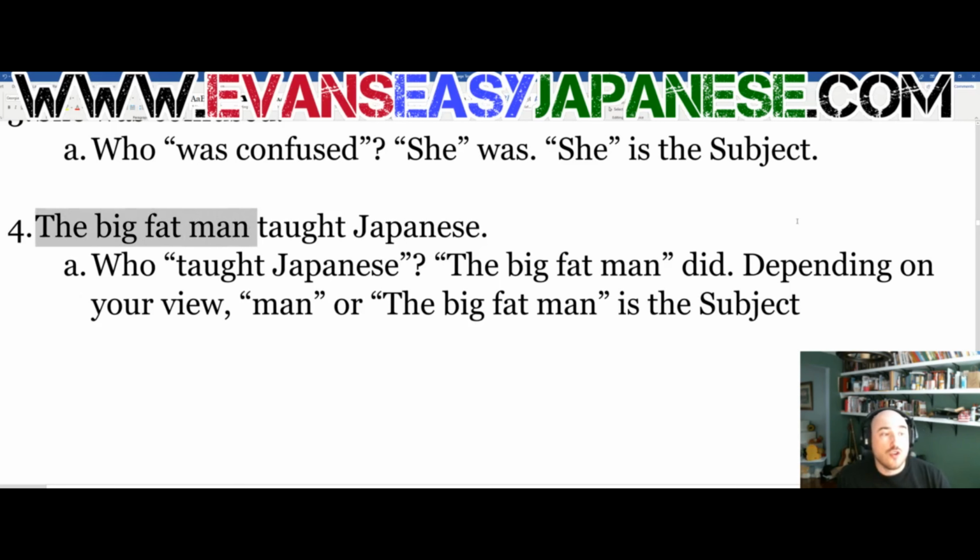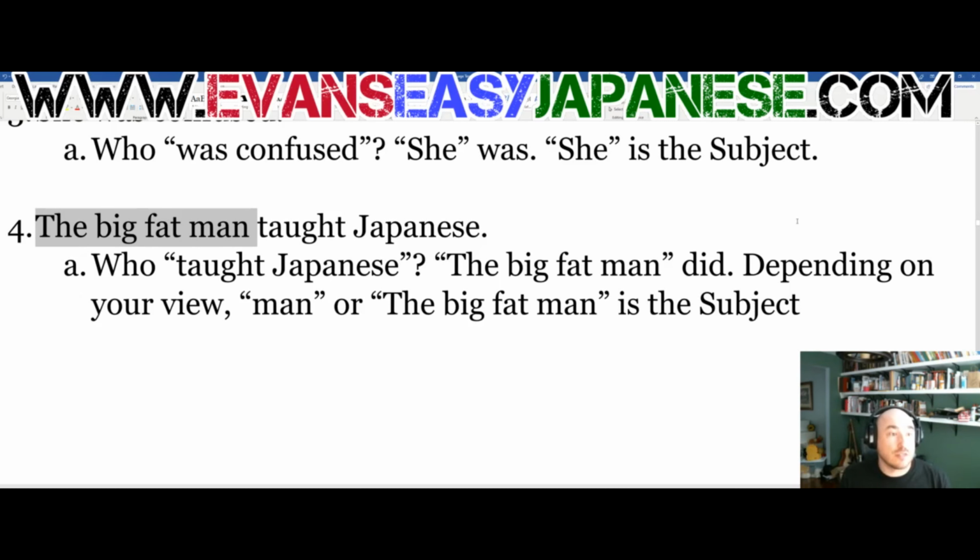Okay, so notice how our subject is more than one word. When it's a bunch of words together, it's a phrase, or it's a noun with a relative clause. This one doesn't have a clause, but this one is a phrase. But let's not worry about that right now. We'll talk about that later. When we have more than one word being a subject, we're going to call that the complete subject, because all of that is the subject. The question, what taught Japanese? The answer is the big fat man.